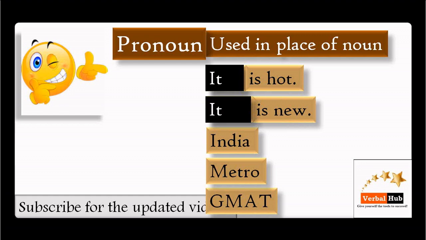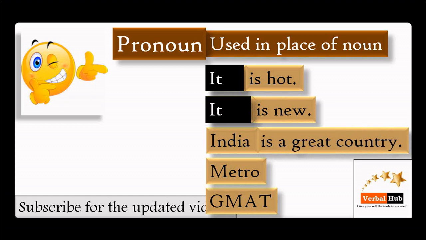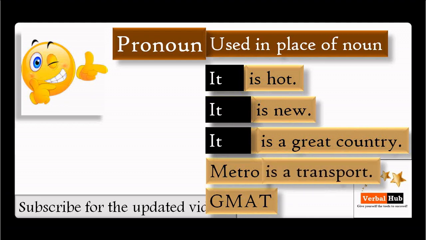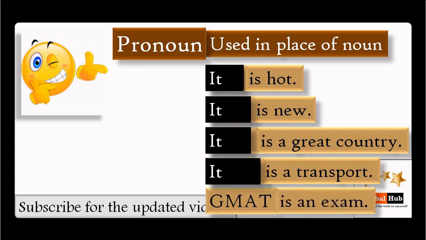Books are new, they are new. So it and they replace book and books. India is a great country, it is a great country. Metro is a transport, it is a transport. Every noun is replaced by the word it, and here it is a pronoun. GMAT is an exam, it is an exam.